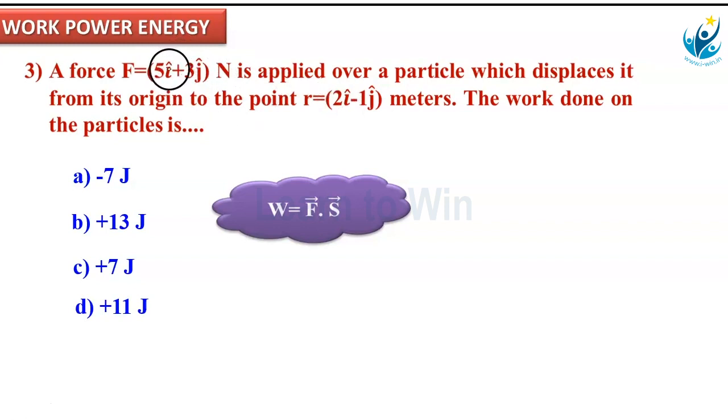So 5i cap, here in case of S bar 2i cap. 5i dot 2i gives 10, plus 3 into minus 1, minus 3. 10 minus 3 is 7. So correct option is plus 7 joules.